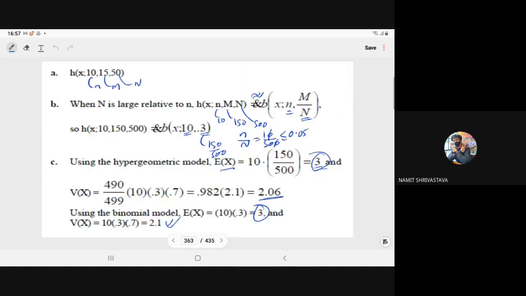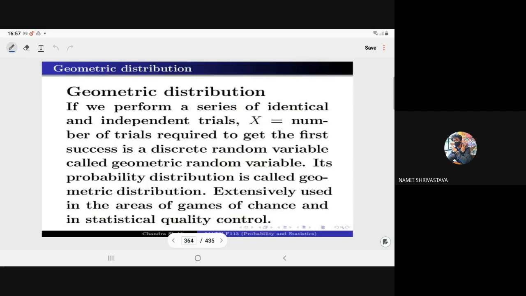So that's all from the hypergeometric. In the next class, we will start the new distribution.